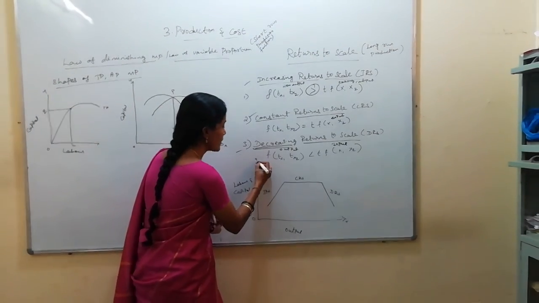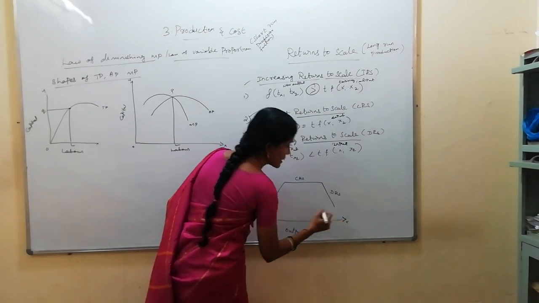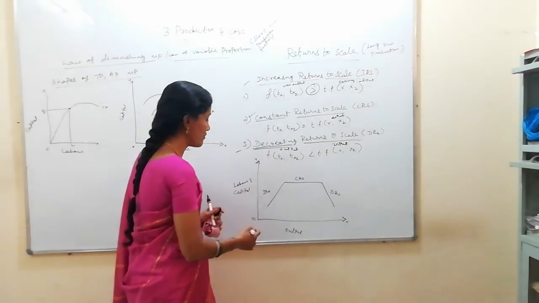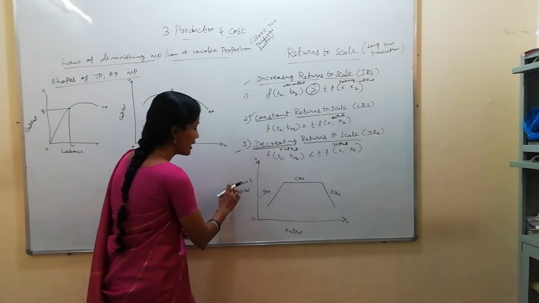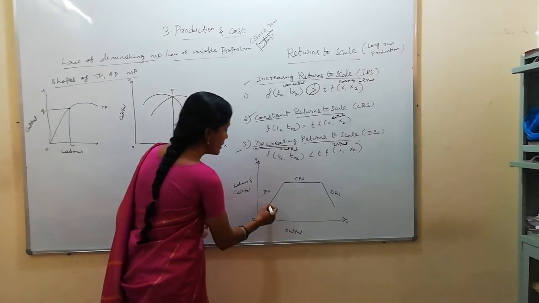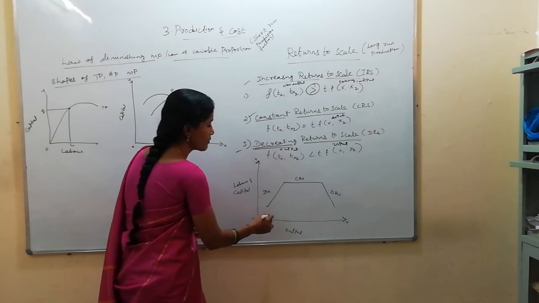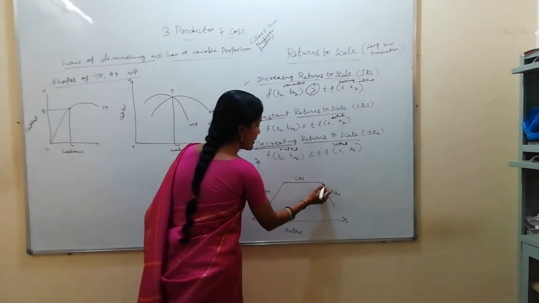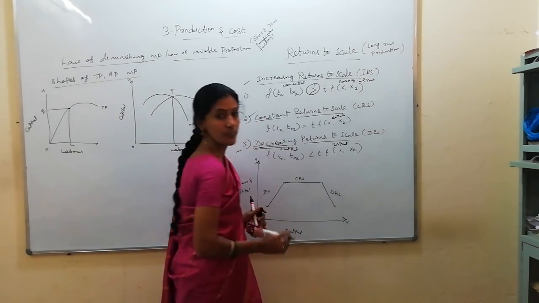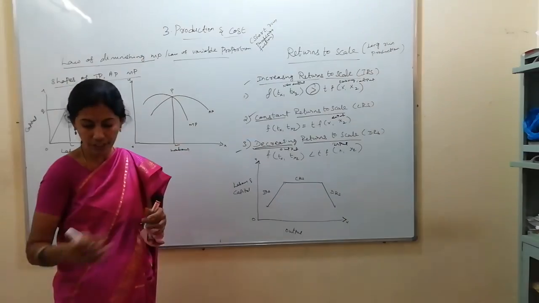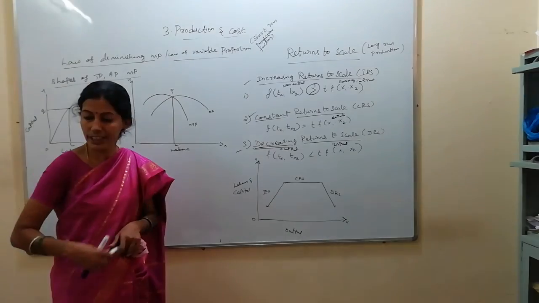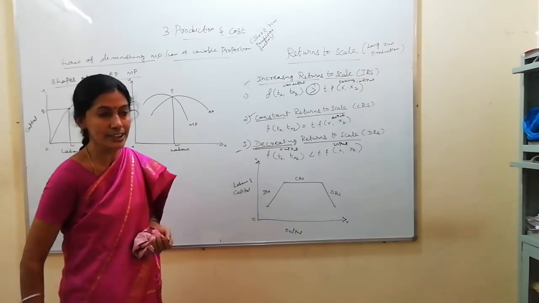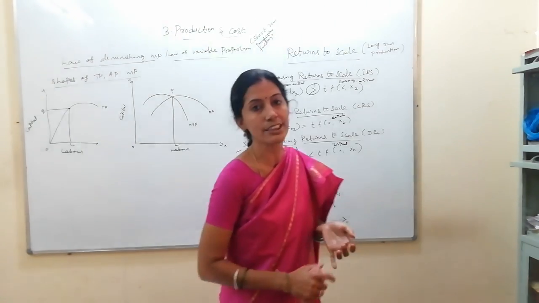Okay, this can be explained with the help of this diagram. In the old syllabus it was there. That's why, to make it simple, I am explaining. Output, you see, labor and capital are increasing. Initially the output starts increasing more than the labor and capital, then reaches constant, and again starts decreasing overall. So this is the law of returns to scale, and the remaining production function and other concepts we will discuss tomorrow. Thank you children.